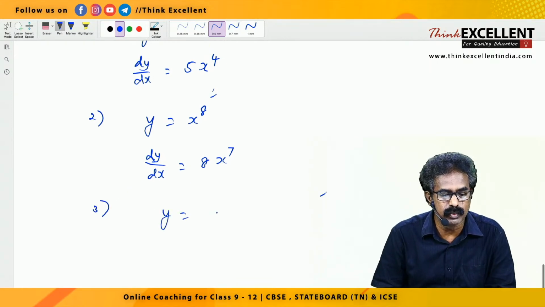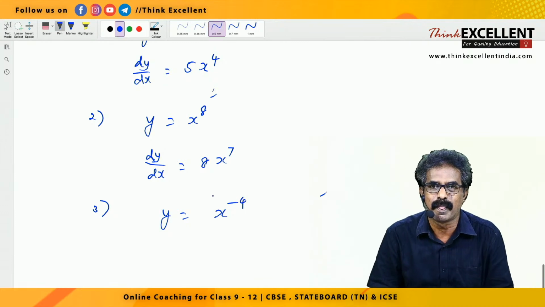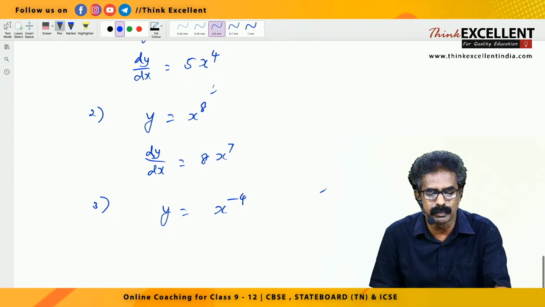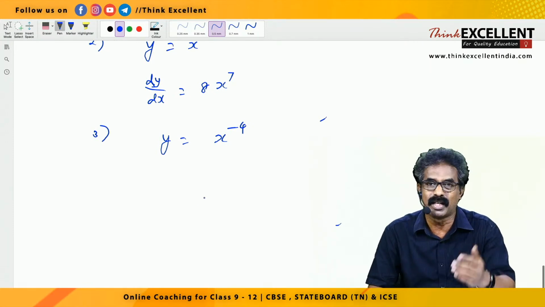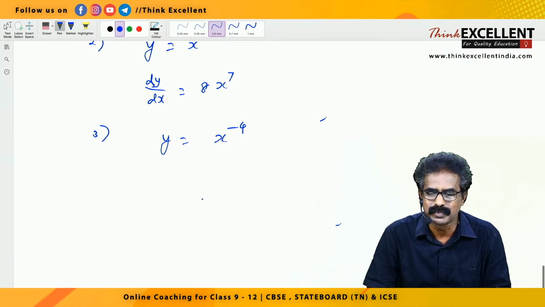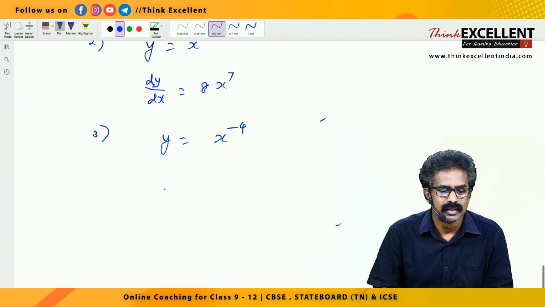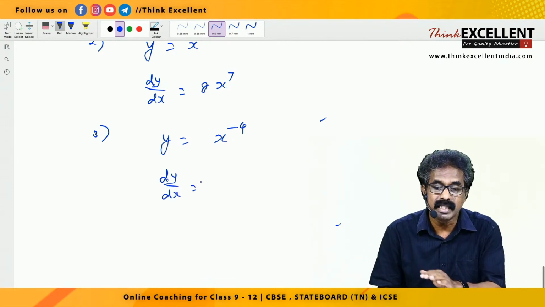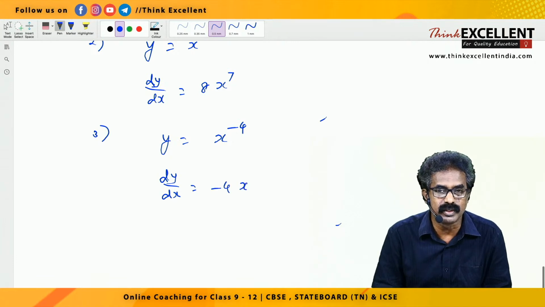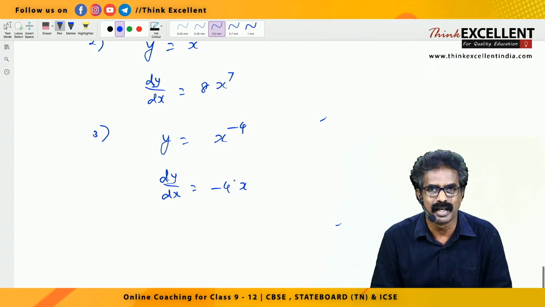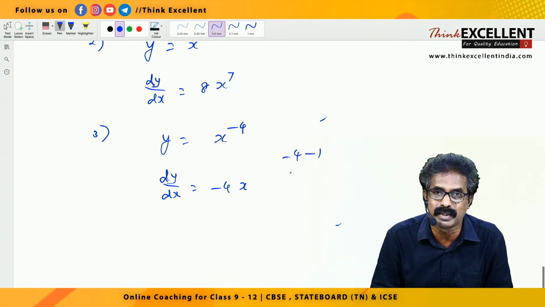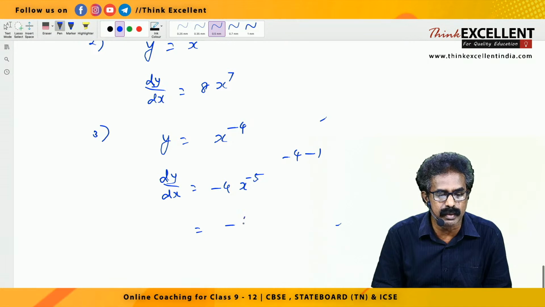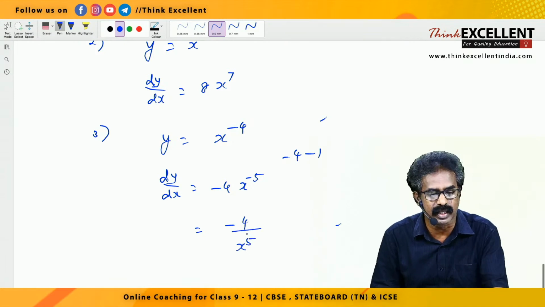Okay, try this question, y equal to x raised to minus 4. Try, students. See what answer you are getting. I think you may have book, pen and all with you, right? So try to work it out. Same method. This is of the type x raised to n only, no? dy by dx is, the minus 4 comes front, right? Minus 4, x raised to reduce 1 power. I think some of you would have written minus 3, right? If you reduce 1, see minus 4 is there. If you reduce 1, what happens? Minus 4 minus 1, it is what? Minus 5. If you want, you can bring it down finally. Minus 4 by x raised to 5. Okay, you can write like that.